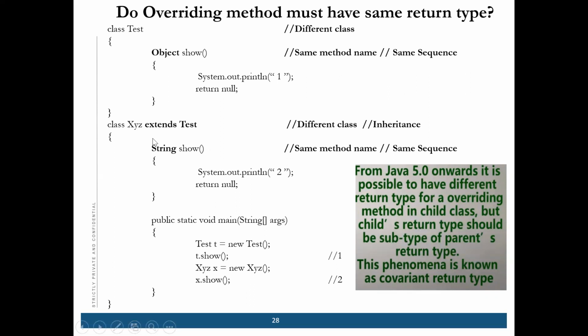Okay, so the thing is, in the parent class you should have a bigger return type. Like, the return type should be big. That means if this is Object and this is String, Object is the parent class of String. Whatever the return type is, it should be a subtype of the parent's return type. Then it will allow you.